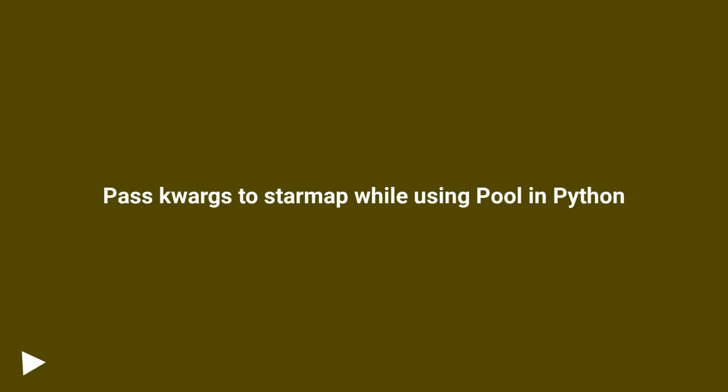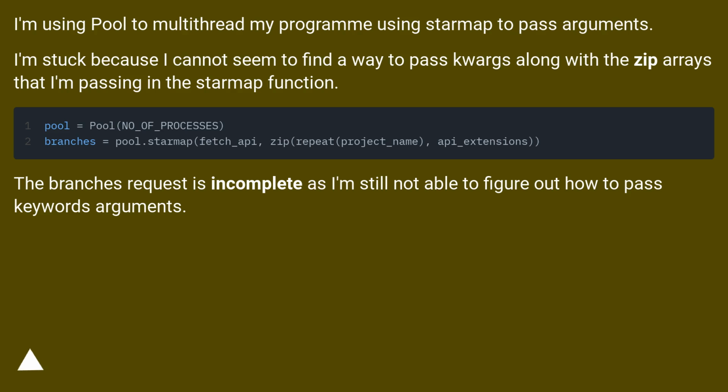Pass kwargs to starmap while using pool in Python. I'm using pool to multithread my program using starmap to pass arguments. I'm stuck because I cannot seem to find a way to pass kwargs along with the zip arrays that I'm passing in the starmap function.